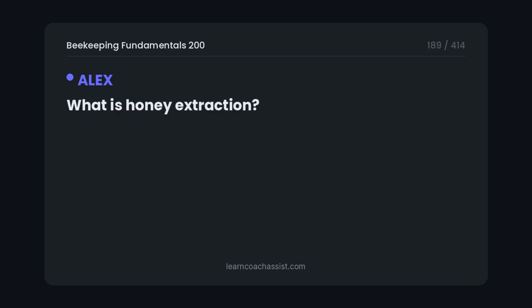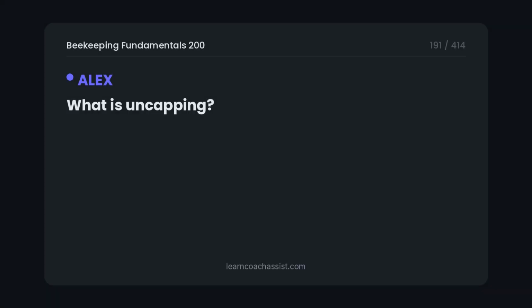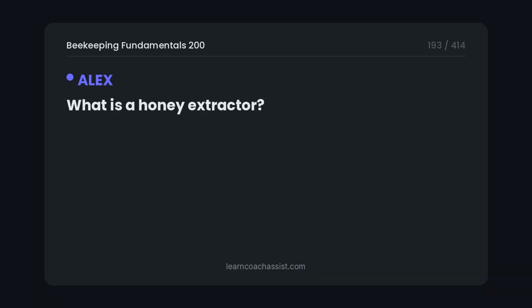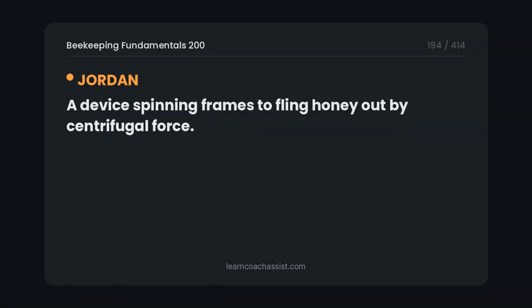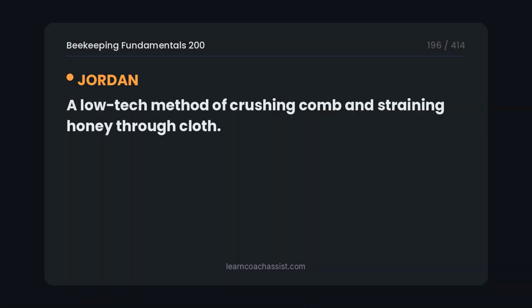What is honey extraction? Removing honey from frames, typically with an uncapping tool and extractor. What is uncapping? Removing the wax caps over honey-filled cells. What is a honey extractor? A device spinning frames to fling honey out by centrifugal force. What is crush and strain? A low-tech method of crushing comb and straining honey through cloth.